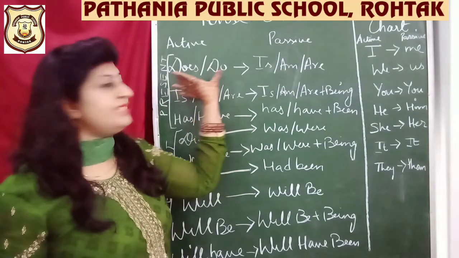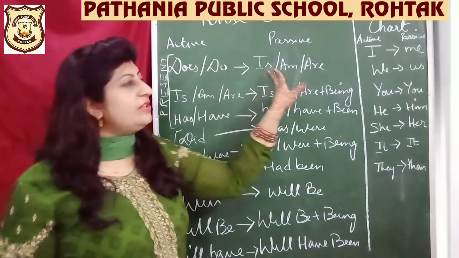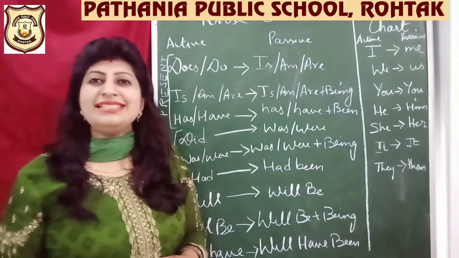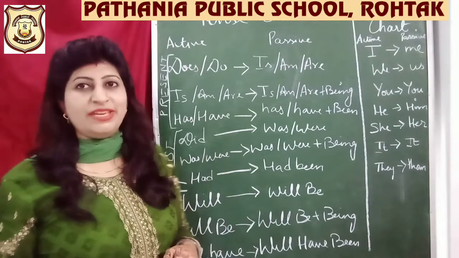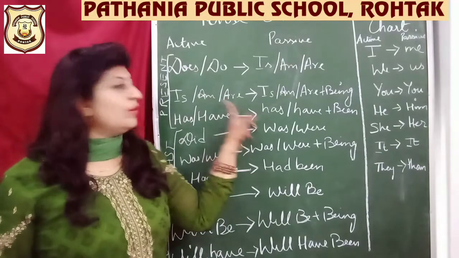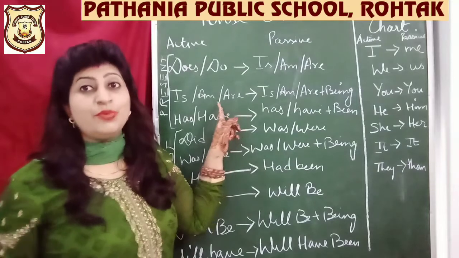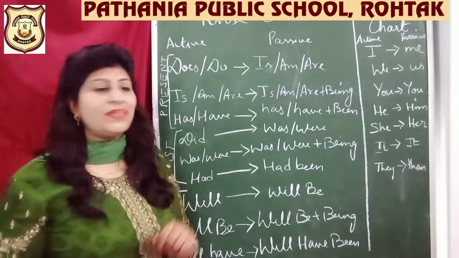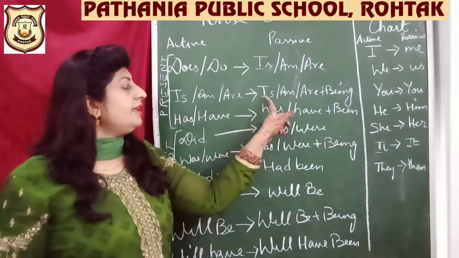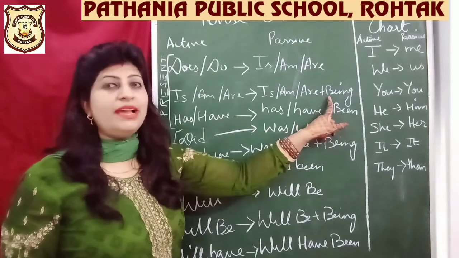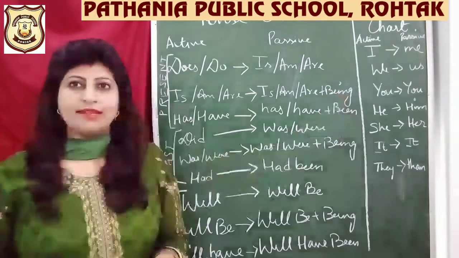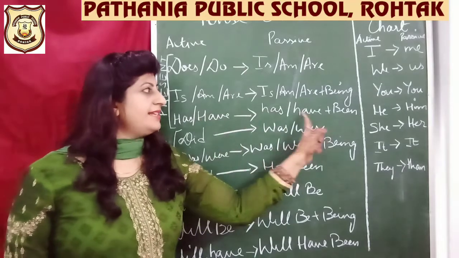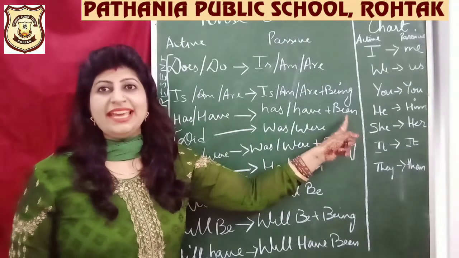So whenever you see that something is in simple tense, you are going to change it into helping verb is, am, are. Now say suppose in the sentence it is is, am, are that is being used. So what am I going to do? Now is, am, are are used in present continuous tense. That means that an action is still continuing. So what are we going to do? Is, am, are plus being. Has and have, we are using has and have plus been.